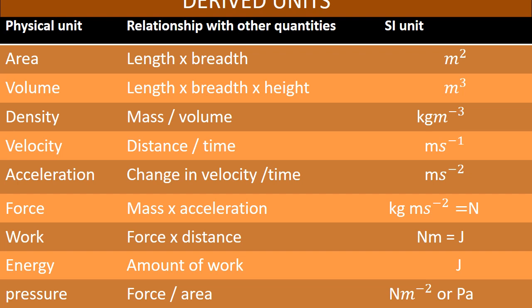Okay, and then work. For work, what is the SI unit? Nm. We can say as J. And then energy. What is the SI unit of energy? J. And for pressure, Nm power minus 2, or PA. That is Pascal. Okay children, you should memorize it. This will be asked in one word question, so you should learn it properly.